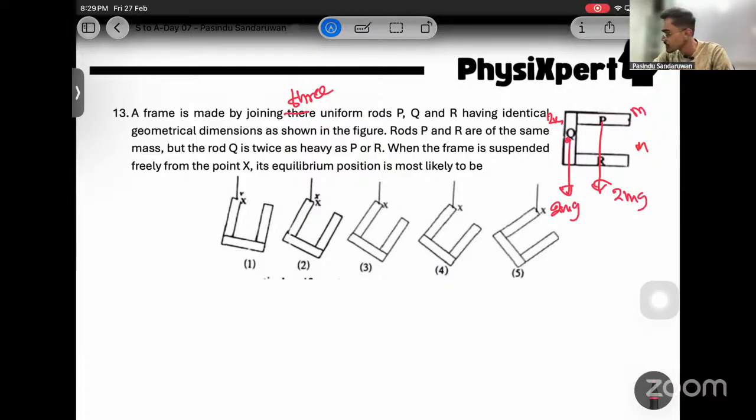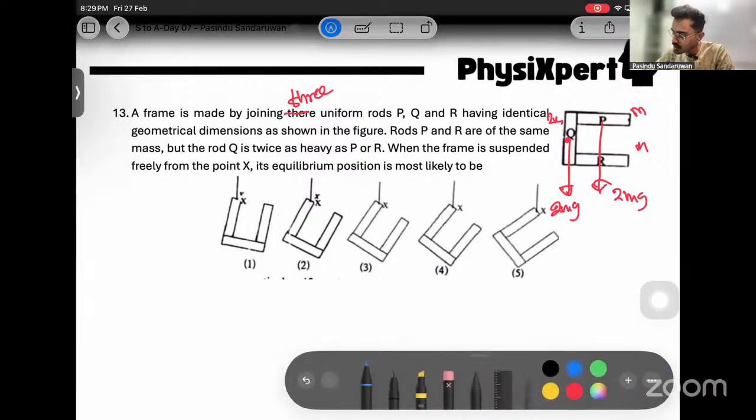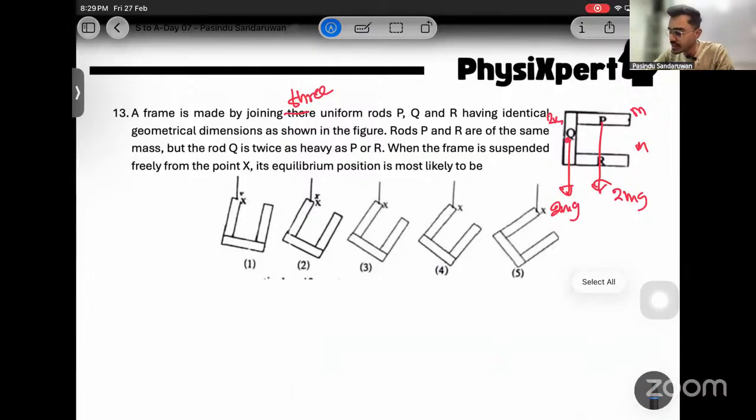This is the force frame, right? These are the forces acting. When the frame is suspended freely from point X, the equilibrium position is most likely to be, right? Listen, now if you get an idea about the center of gravity, since this is a symmetric object, center of gravity should be on the symmetric line. And these two forces are 2 mg and 2 mg, which means the center of gravity is coming to the exact center of these two, right?